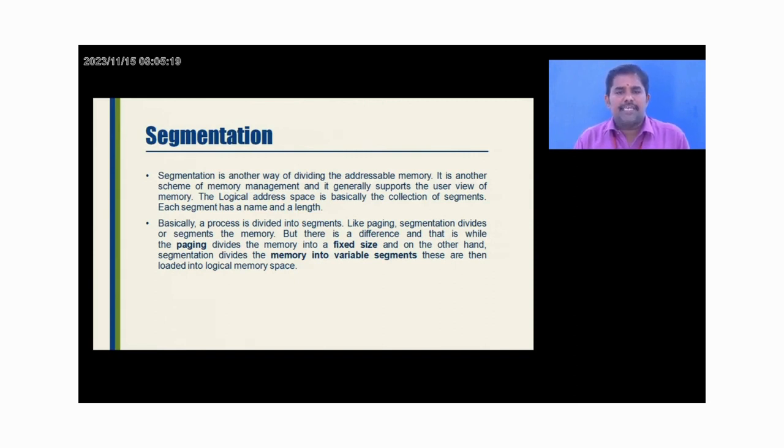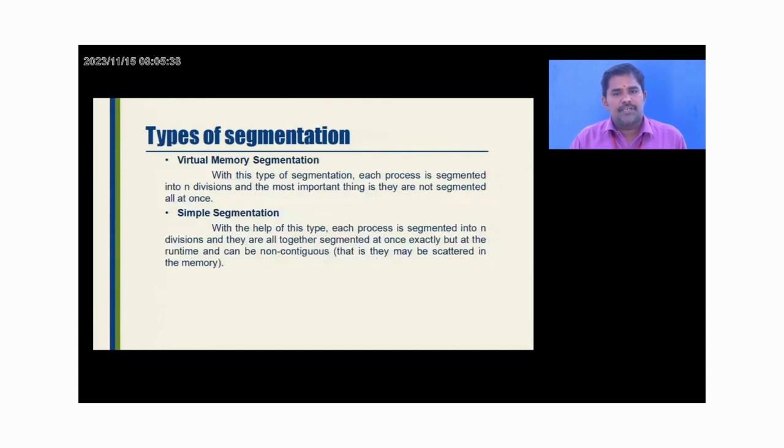Like paging, segmentation divides the memory, as I said earlier. But there is a difference: while paging divides the memory into fixed size, the segmentation, on the other hand, divides the memory into variable segments. That is the primary difference between paging and segmentation.